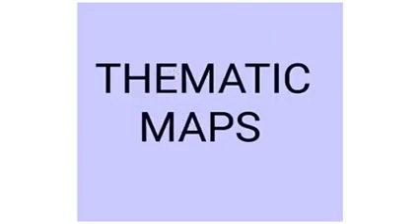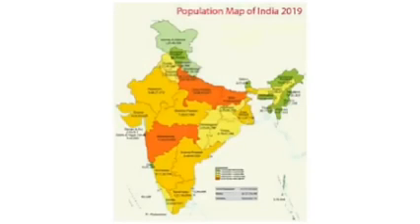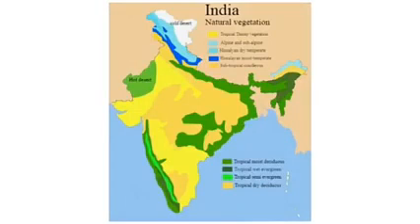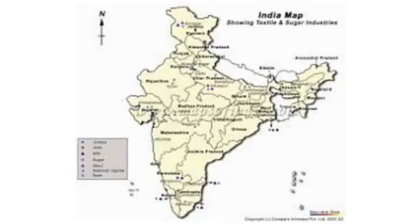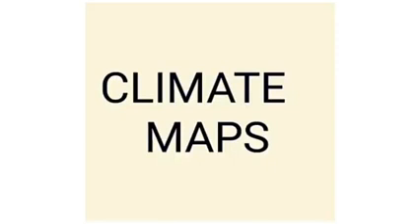Now we will know about thematic maps. Some maps focus on some specific information such as rainfall, population, literacy, natural vegetation, industries, etc. These maps are called thematic maps.